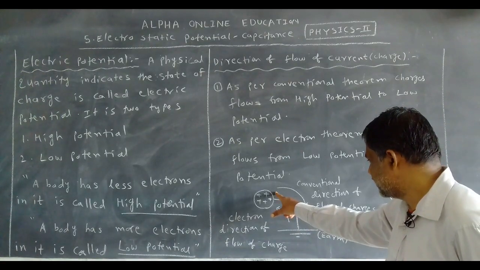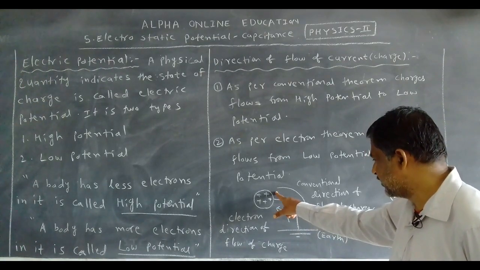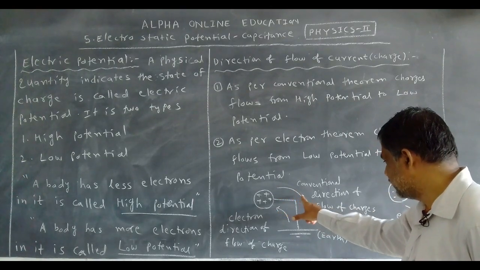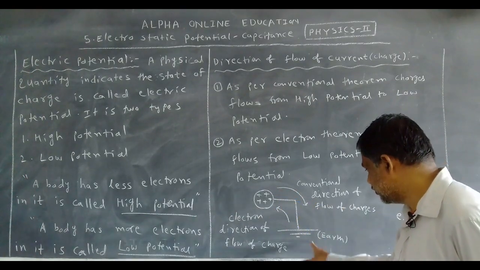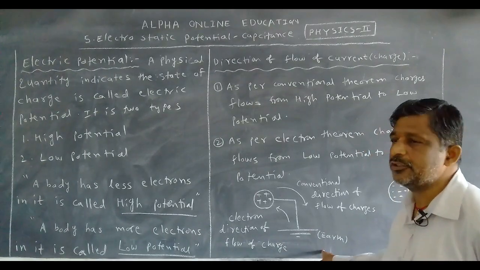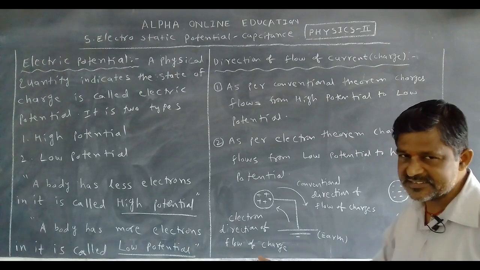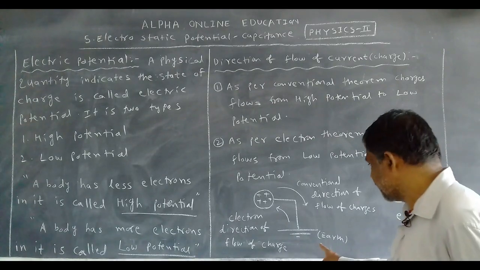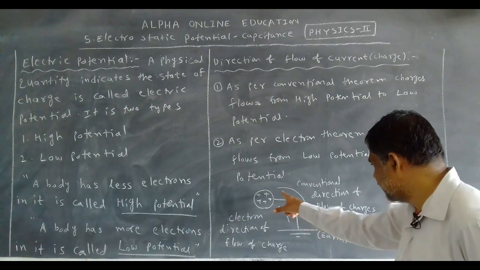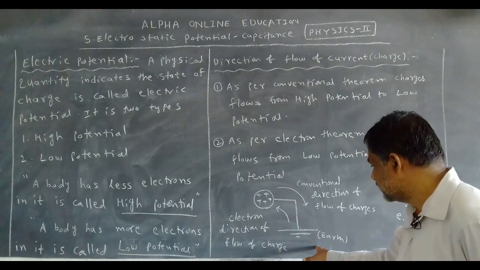Here positive charges are more, actually electrons are less, so positive charges are more. So the current flows from high potential to low potential. Here the earth potential is 0, which we will discuss in the next class. As per the conventional theorem, current flows from high potential to the earth.